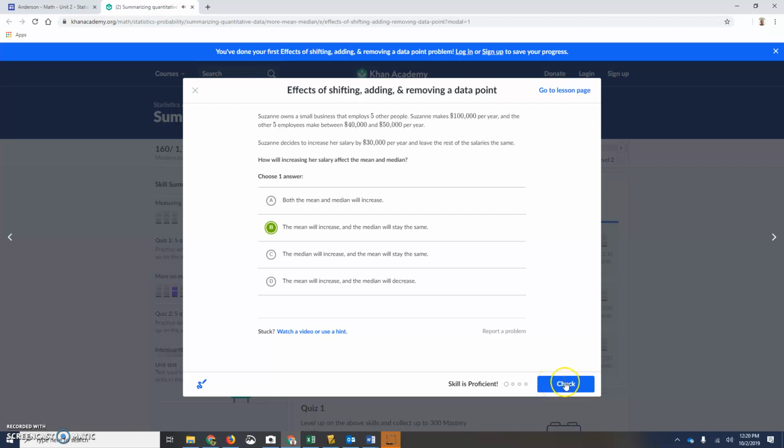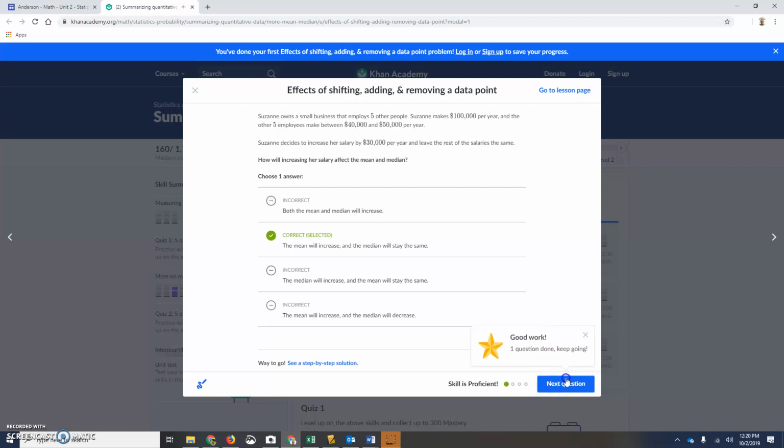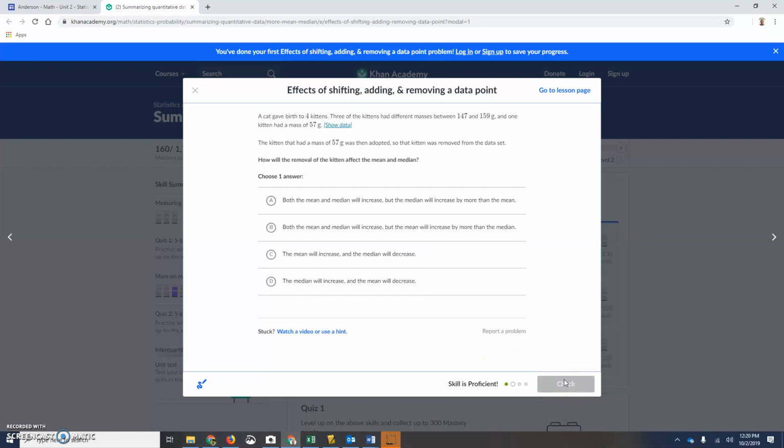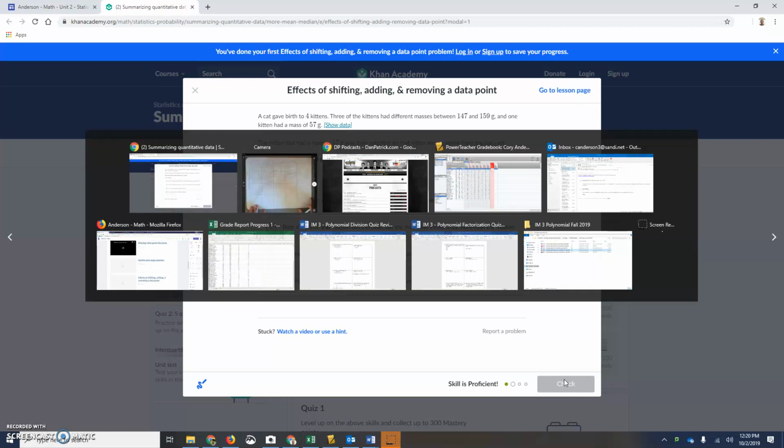All right, question 2. A cat gave birth to 4 kittens. 3 of the kittens had different masses between 147 and 159 grams. And 1 kitten had a mass of 57 grams, so a very small kitten. The kitten that had a mass of 57 grams was then adopted, so that kitten was removed from the data set. Okay? So we have what?